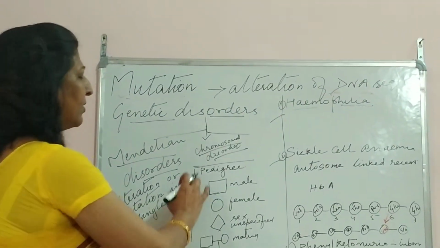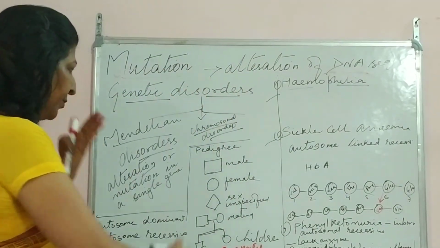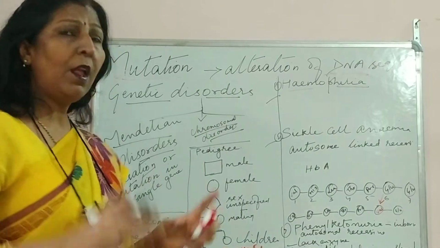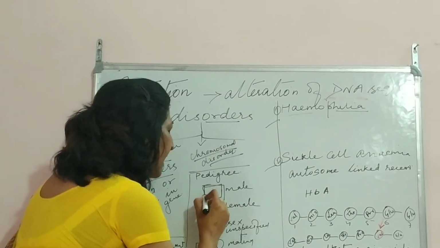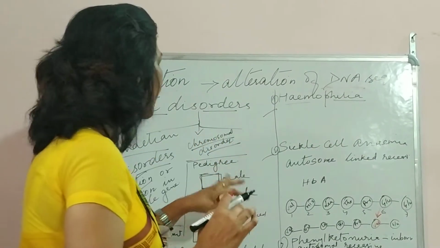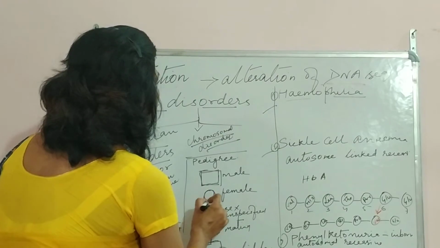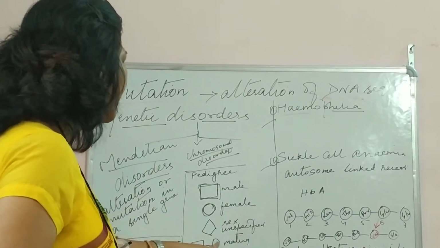Now when we make a pedigree analysis, we use some symbols. The square symbol is for male, and a circle is the symbol for female.